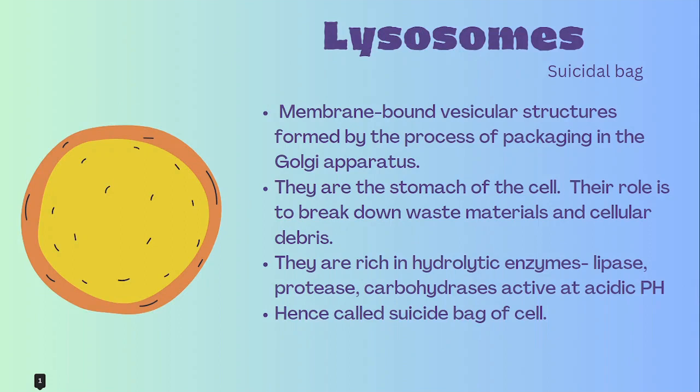Next cell organelle we have is lysosome. So these are tiny sac-like structures, membrane bound vesicular structures formed by the process of packaging in the Golgi apparatus. They do not have a definite shape or size. They contain hydrolyzing enzymes called acid hydrolases. So they're like the stomach of the cell, as they digest foreign materials, waste material or damaged cells. They're a kind of waste disposal system. At times when a cell is damaged, they digest their own cell. Hence they are called the suicidal bag of the cell, right?